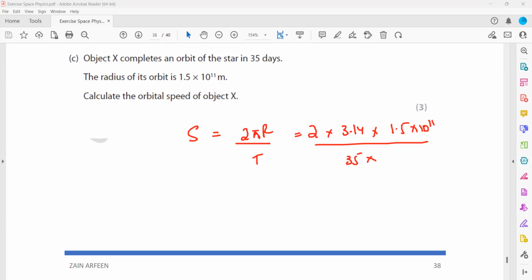So 335 days multiplied by 24 converts into hours, multiply by 60 for minutes, and multiply by 60 again, this will be in seconds. What's the final answer? When you divide, 311,507, and the unit will be meters per second. So this is the orbital speed of object X, which is actually a planet.